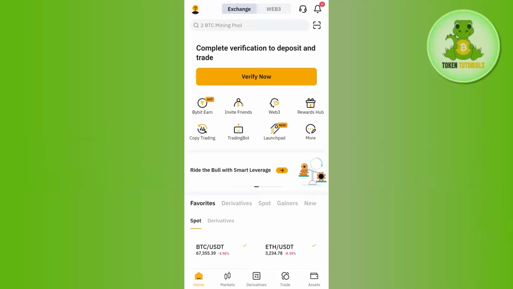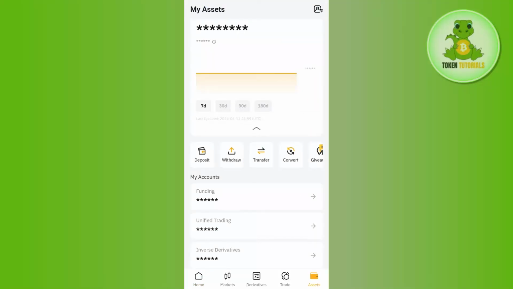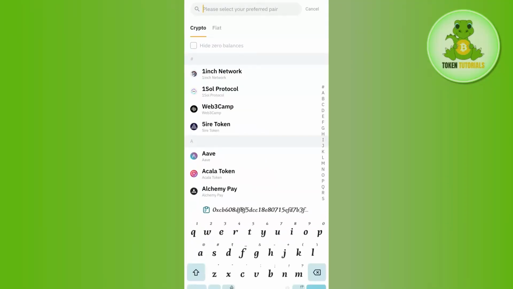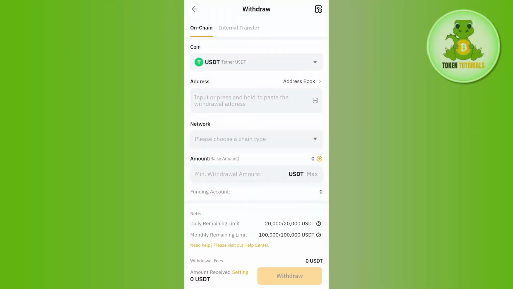In order to do this, you first have to launch your Bybit mobile application and then tap on the Assets tab at the bottom. Afterwards, you need to select the withdraw option. Then in the search box, you simply need to search for USDC and tap on the USDC option. Afterwards, it will ask you to provide the address or scan the QR code.